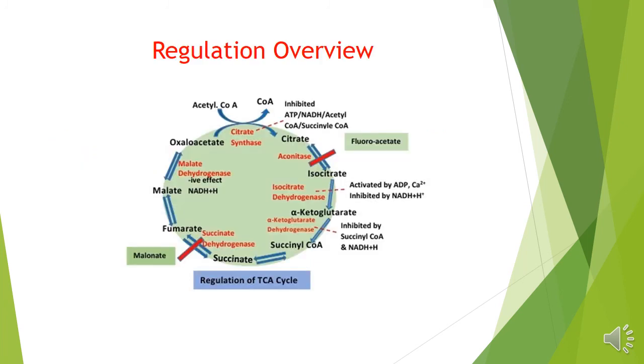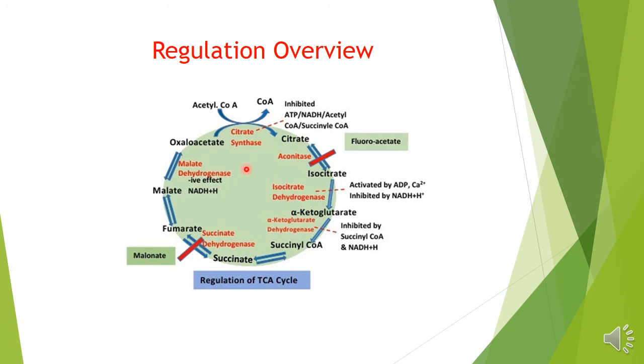So here we will see how the overall regulation of the TCA cycle takes place, and how this cycle is cyclic in nature. First of all, let's finish the regulation part. As I have already mentioned, the TCA cycle is regulated by three enzymes: citrate synthase, isocitrate dehydrogenase and malate dehydrogenase.